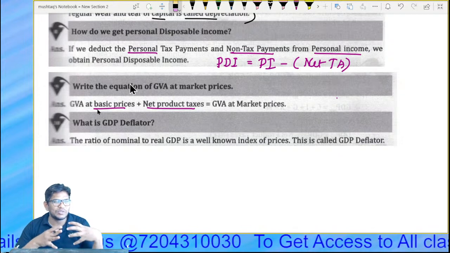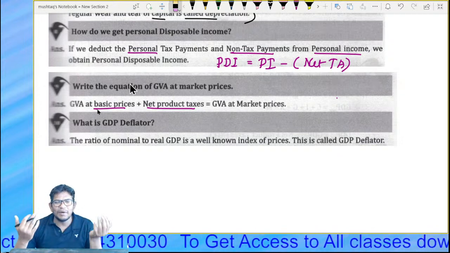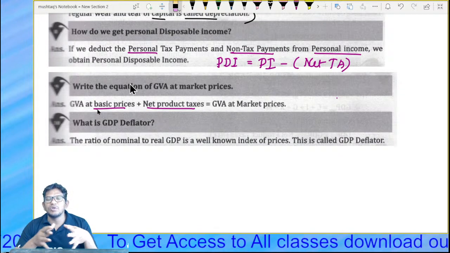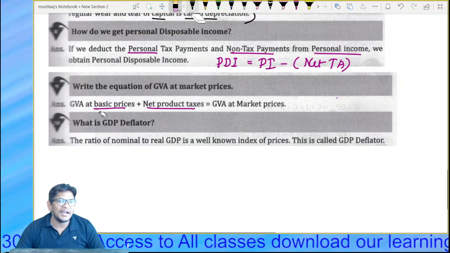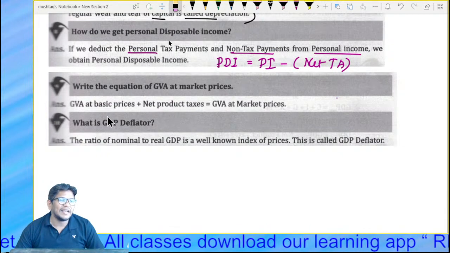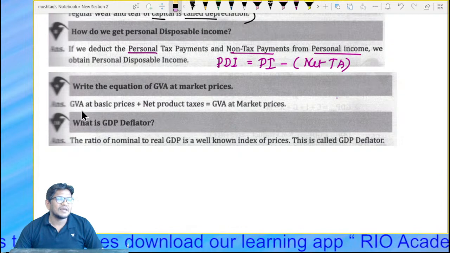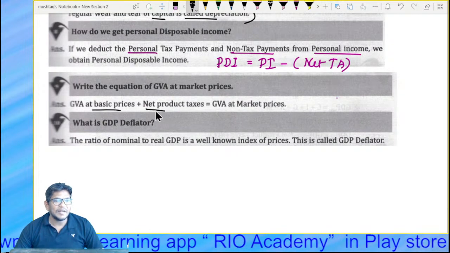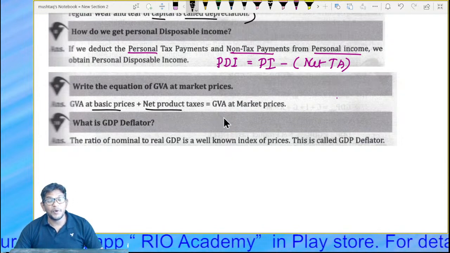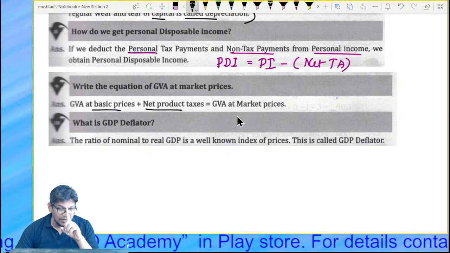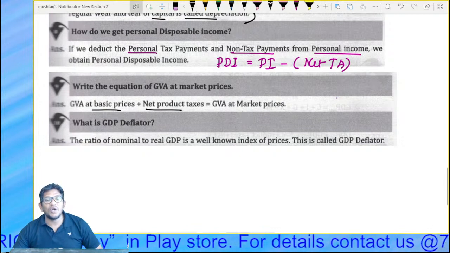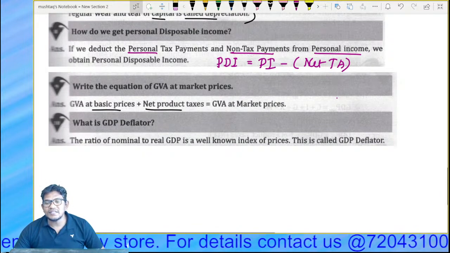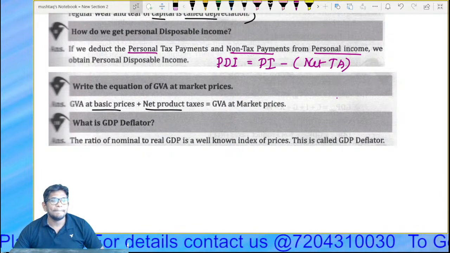Whatever the goods they are producing, if you are selling in the market and the government is imposing tax on it, that means we have to add the tax to it. So whenever the tax is added, the gross value added at basic price plus net product tax, not production tax, remember, net product tax, is called GVA, gross value added at market price.